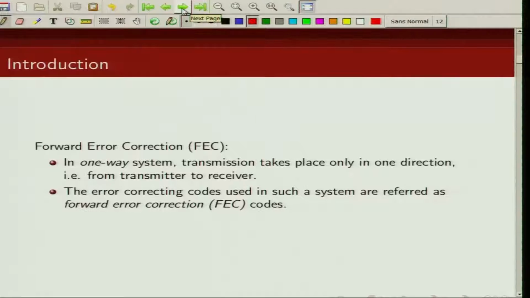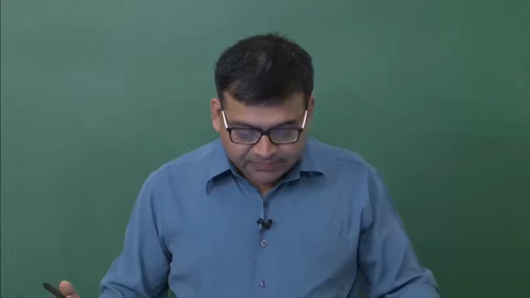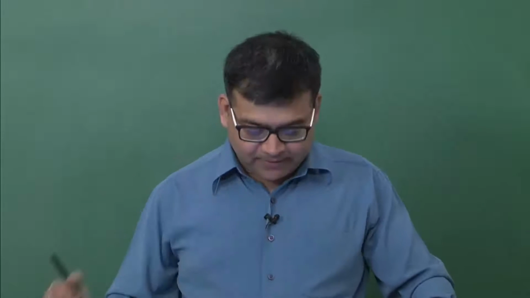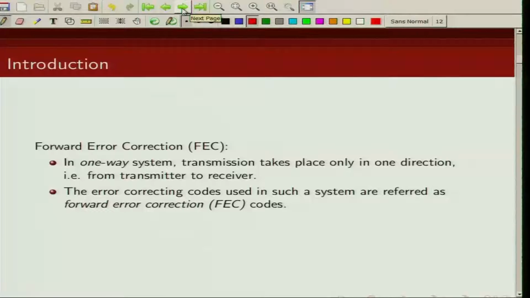We encode our information sequence using an error correcting code and send it over the communication link. The receiver will try to detect and correct errors based on the redundant bits that we have transmitted. If the packet is not received correctly, there is no mechanism for the receiver to let the transmitter know, because it is a one way channel. The error correcting codes used in these channels are known as forward error correction codes.